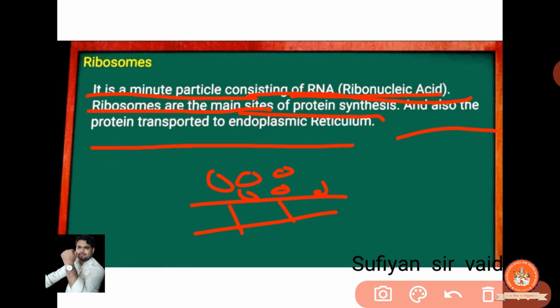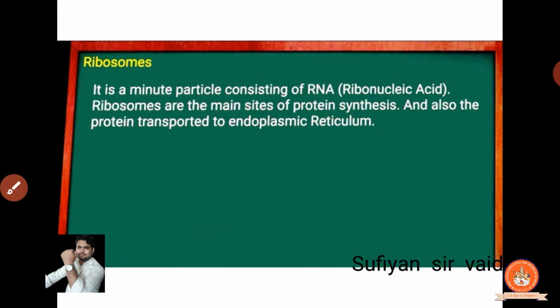We had studied that ER is of two types, SER and RER. In the SER there is an absence of protein, and in the RER there is a presence of protein. Why? Because of the ribosomes. The ribosomes produce protein and send it to the endoplasmic reticulum.